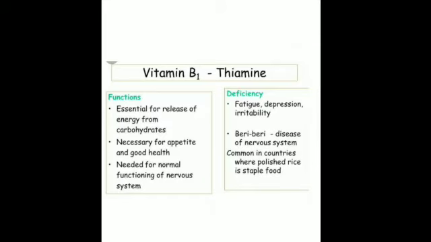The next vitamin is vitamin B1, that is thiamine. The basic function of this vitamin is maintaining the functioning of the nervous system. Exactly, and its deficiency causes beriberi, which is nerve degeneration and extreme weakness, loss of appetite and weight. But before that, let's see what the basic sources of vitamin B1 are.